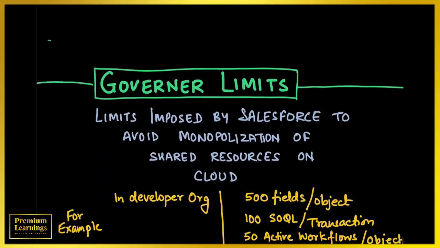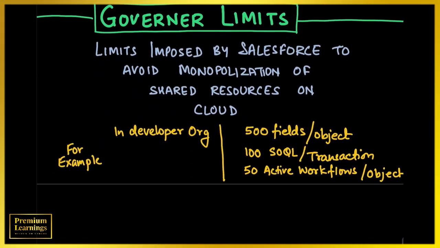This particular set of limits is called governor limits. These are the limits imposed by Salesforce to avoid monopolization of shared resources on the Salesforce cloud. For example, in a developer org there are a lot of governor limits, and it is totally dependent on the type of org and the type of sandbox you are using. In a developer org, I'm just giving 3 different governor limits. You can only have 500 fields per object. You cannot fire more than 100 SOQL queries per transaction. You cannot have more than 50 active workflows per Salesforce object.